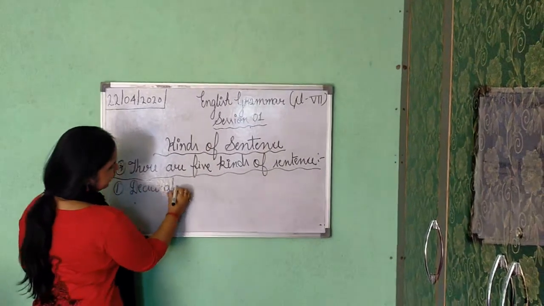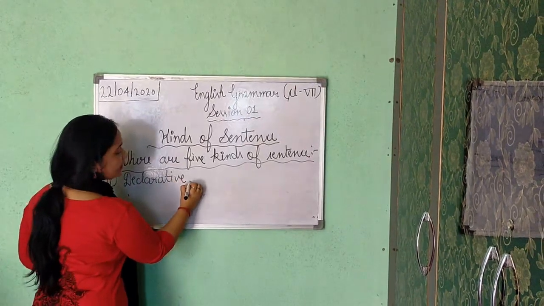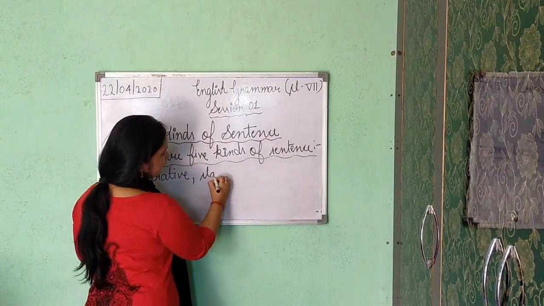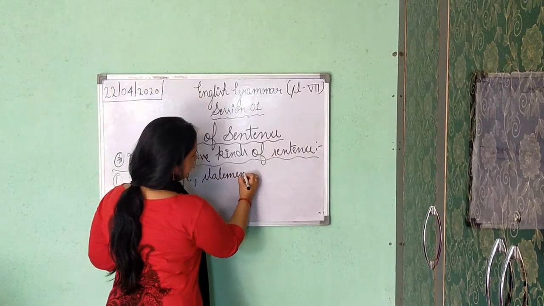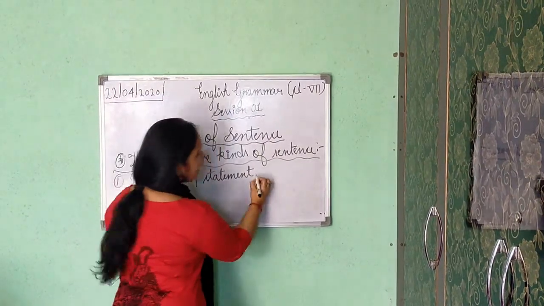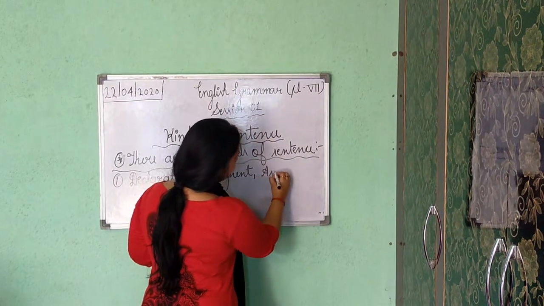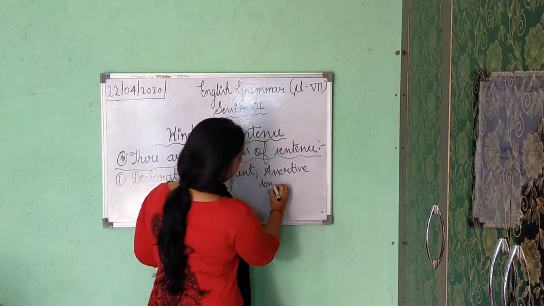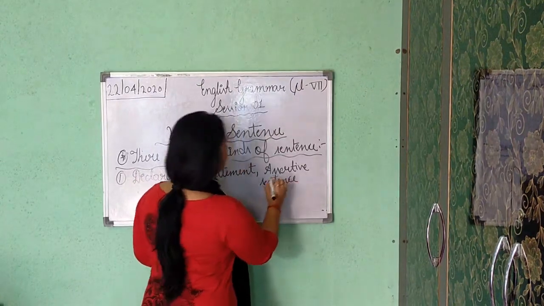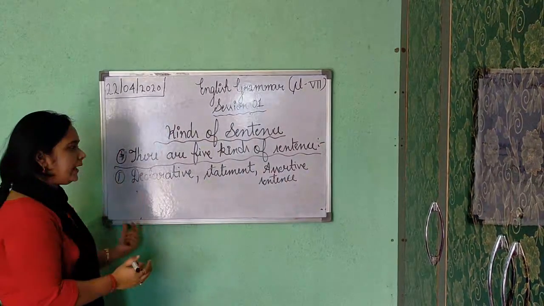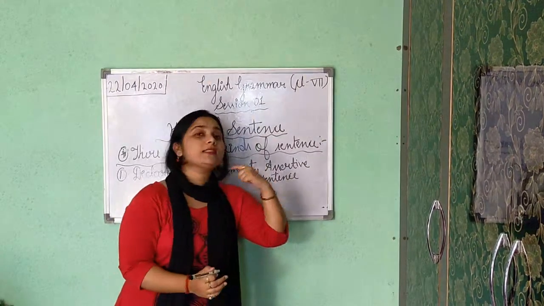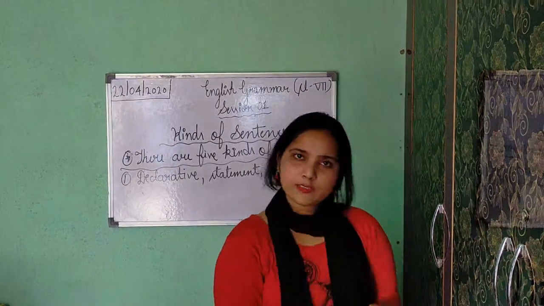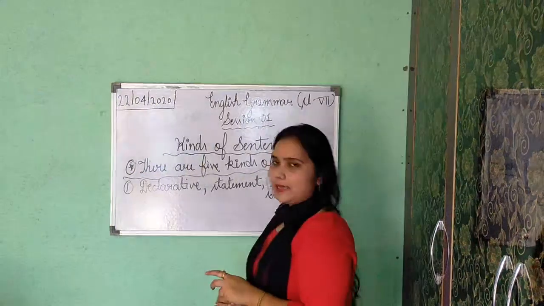First one is declarative sentence, or you can say a statement, or similarly you can say assertive sentence. Understood? So the first one is either declarative, statement, or assertive sentence. Understood, class?